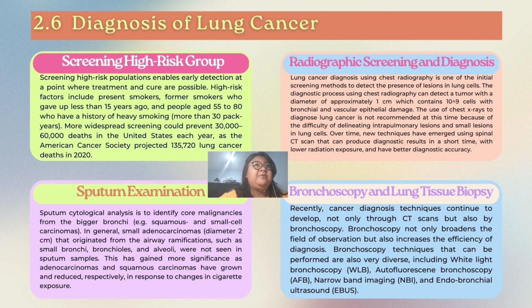The second one is radiographic screening and diagnosis. Lung cancer diagnosis using chest radiography is one of the initial screening methods to detect the presence of lesions in lung cells. The diagnosis process using chest radiography can detect a tumor within a diameter of approximately 1 centimeter, with bronchial and vascular epithelial damage. The use of chest X-rays to diagnose lung cancer is not recommended at this time because of the difficulty in delineating intrapulmonary lesions and small lesions in lung cells.